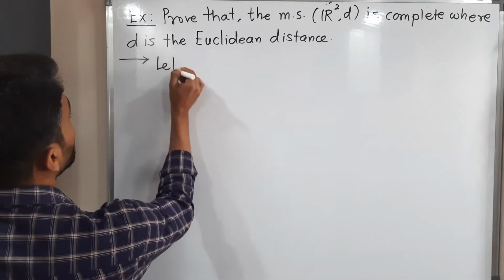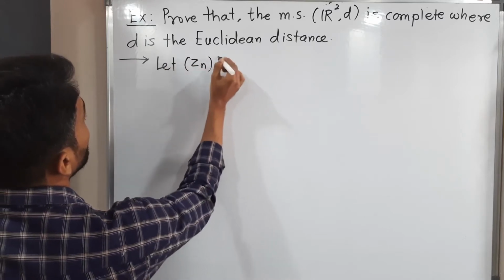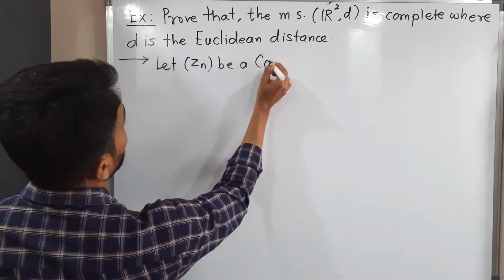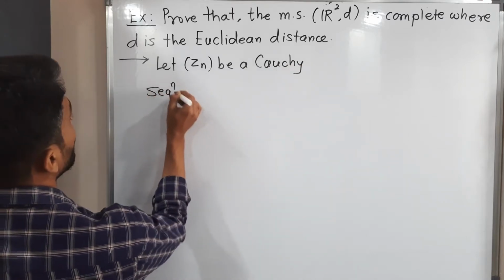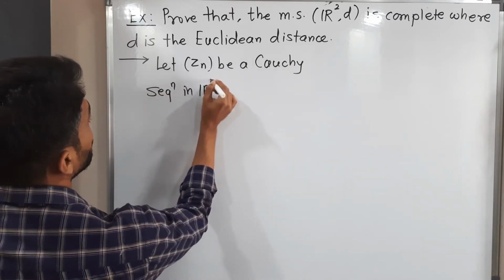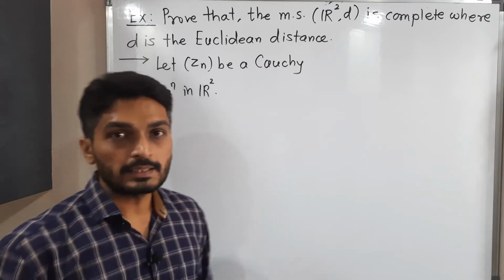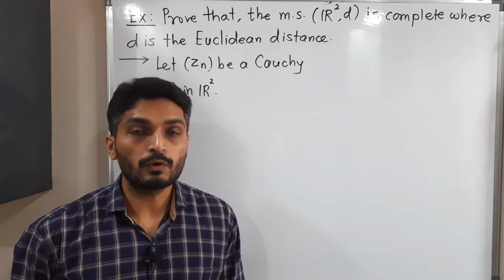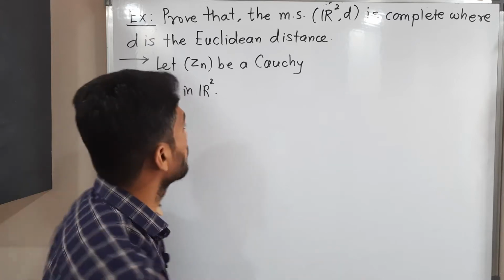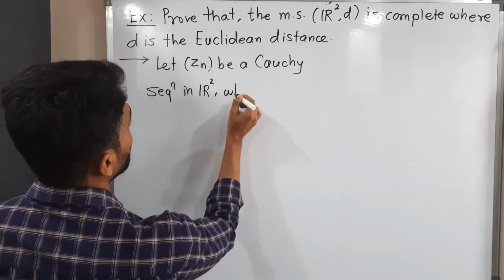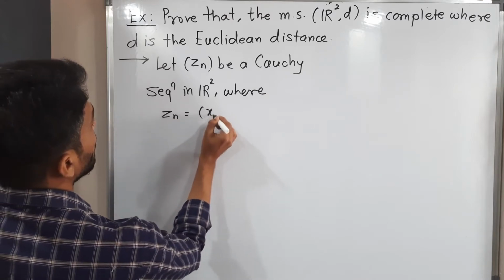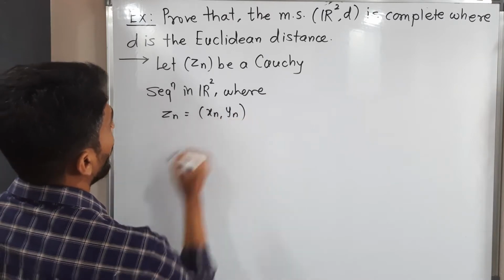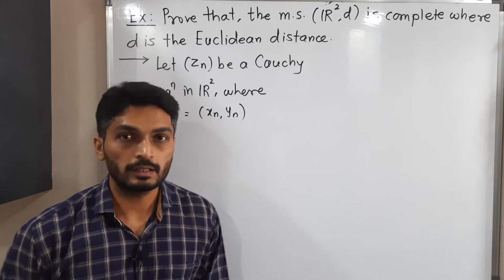Let Zn be a Cauchy sequence in R2. See, basically it is a Cauchy sequence in R2, so obviously it will have two components. So I will mention where Zn is equal to (xn, yn). So there will be two components.